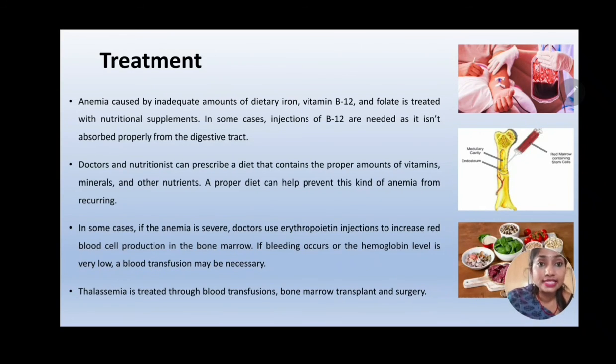If anemia is severe, then doctors use erythropoietin injections to increase the RBC cell production in the bone marrow. If bleeding occurs or if the hemoglobin levels are very low, then a blood transfusion is required. Whereas for treating genetic disorders like thalassemia, blood transfusion is one option, and the best option is bone marrow transplantation. So here in the image you can see the blood transfusion, and in the second image you can see the erythropoietin injection that is being given to the bone marrow to increase the RBC cells.